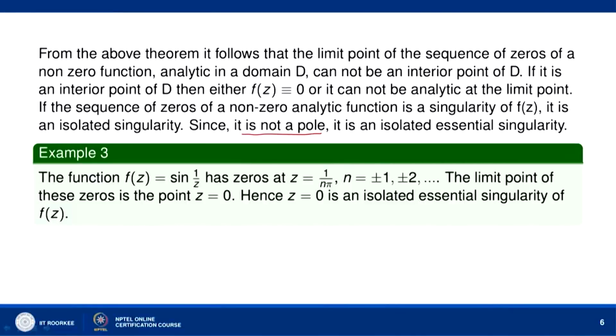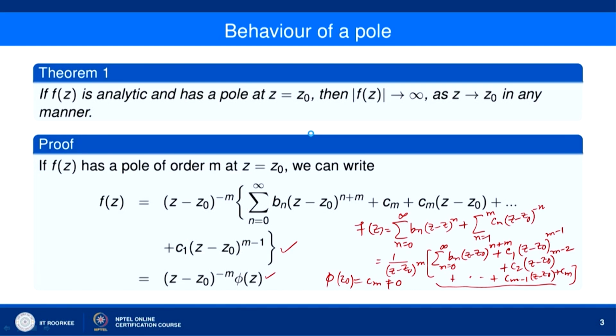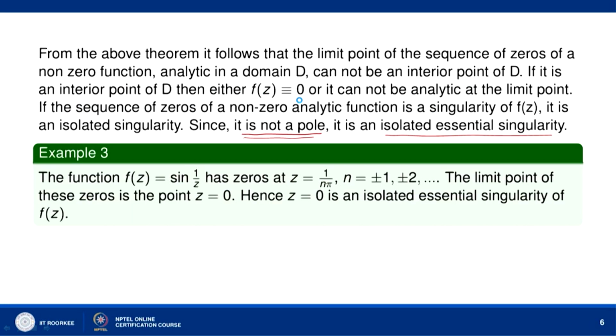So, since f(z) does not become indefinitely large in any neighborhood of this singularity, it follows that it is not a pole, and therefore it must be an isolated essential singularity. To discard the case of a pole, we are using this theorem, because poles are isolated singularities. Here we are finding an isolated singularity, but that isolated singularity cannot be a pole.